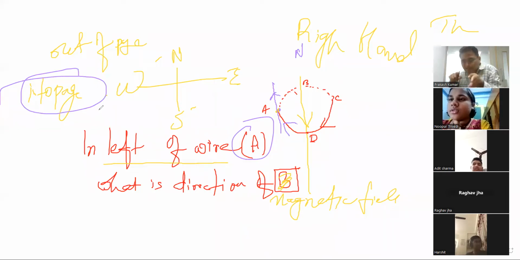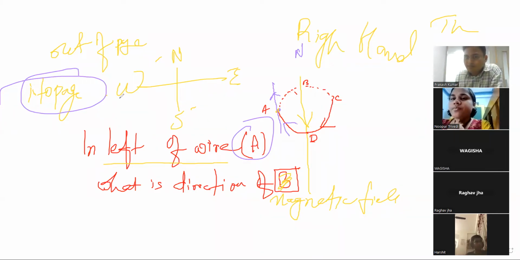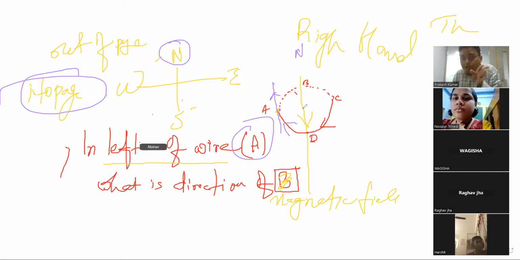You can see if it is a circle, the magnetic field is going inside the page. Sir, it is also going to the north direction. See, north is above. This one is a 3D photo. I make it a dot because it shows that the magnetic field is going into the page. Okay, it is very clear. If I ask at point C, where is it going?